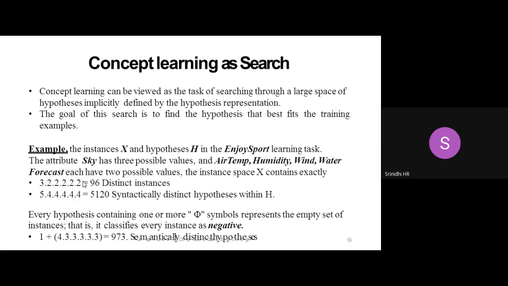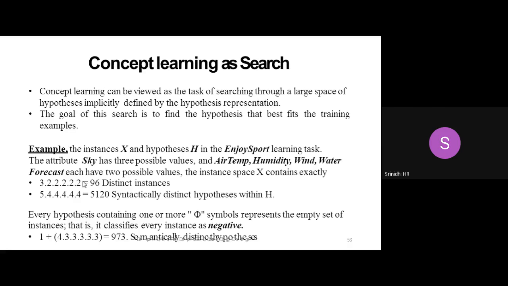So for the 5 attributes I'll multiply by 2. If you multiply the whole term, that is 3 into 2 into 2, 2, 2, 2, we will be getting 96 distinct instances. Can somebody confirm whether you have understood this? Yes, sir. Okay.